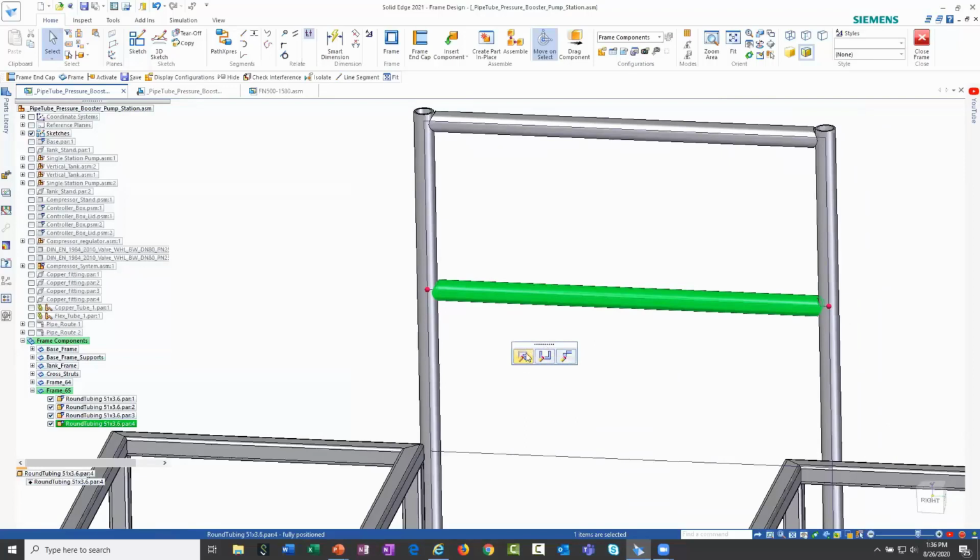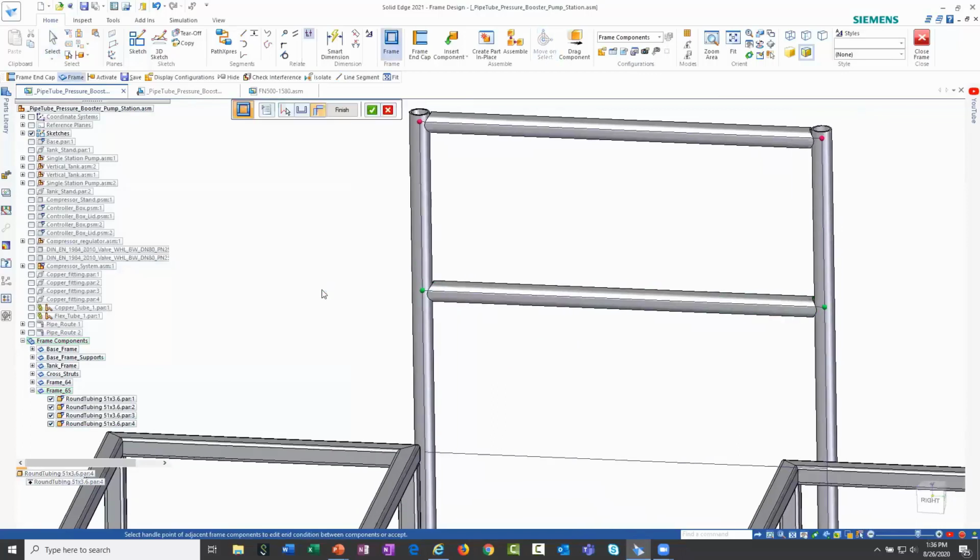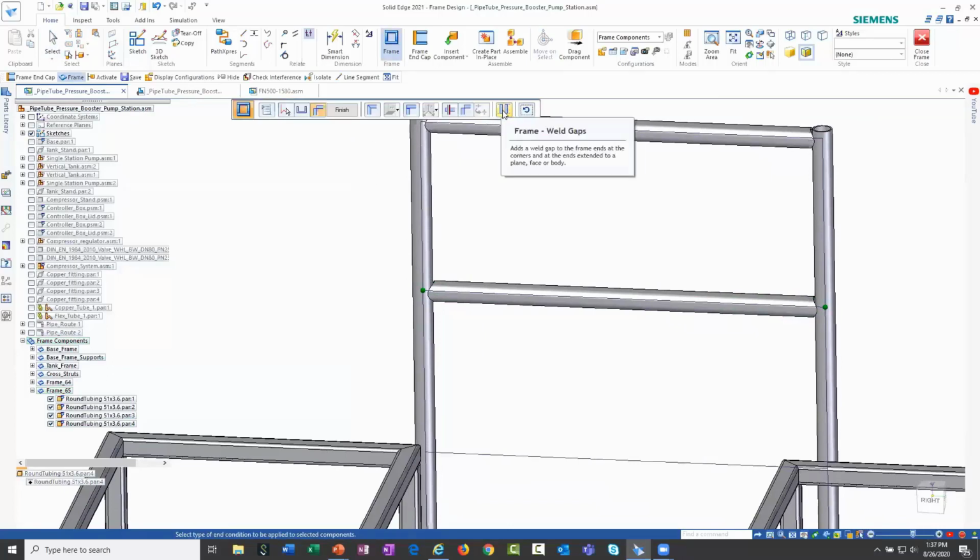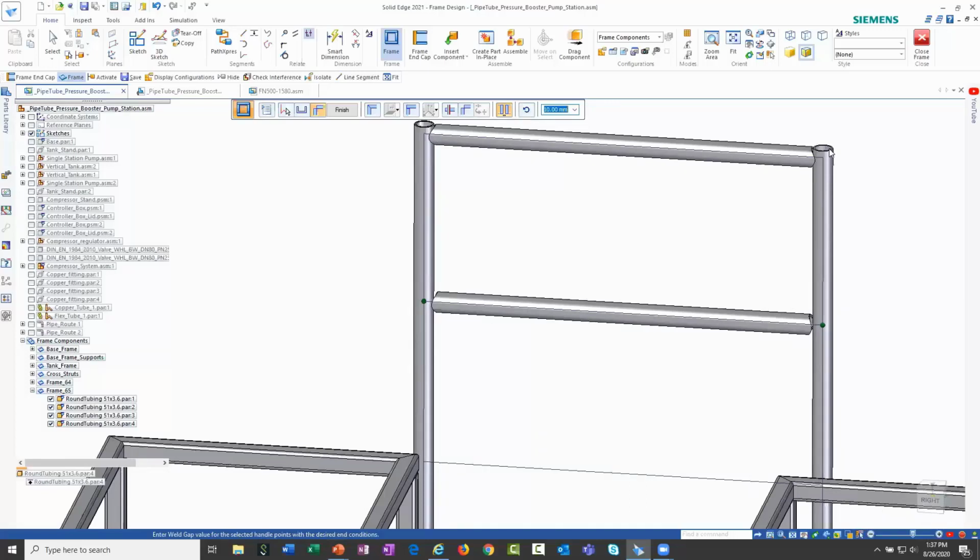So I can edit the entire definition or do something with the cross section, or specifically when I go to the end conditions, and again, this specific tool is not new, but if I go to the end conditions, now we've added the ability to modify the weld gaps for specific members while leaving the rest as the default. So for this frame member down here, if I wanted to modify just that one, I have the ability to do that while leaving the other members that same value.